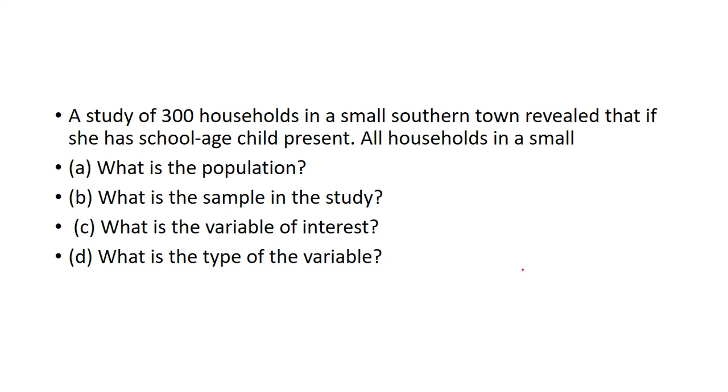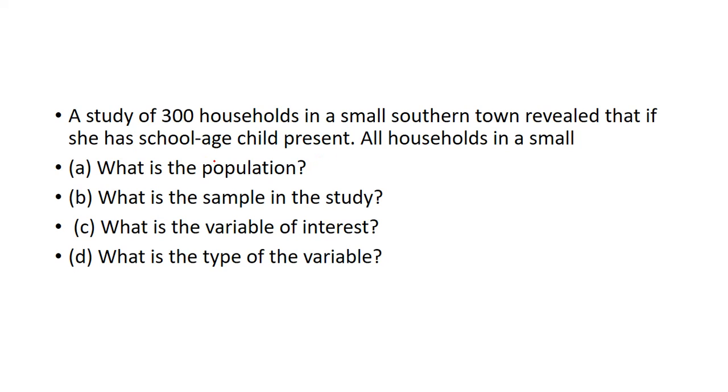Now we can see one more example, the same thing. A study of 300 households in a small southern town evaluated whether a school age child is present. This is also an example of population, sample, variable, and type of variable.